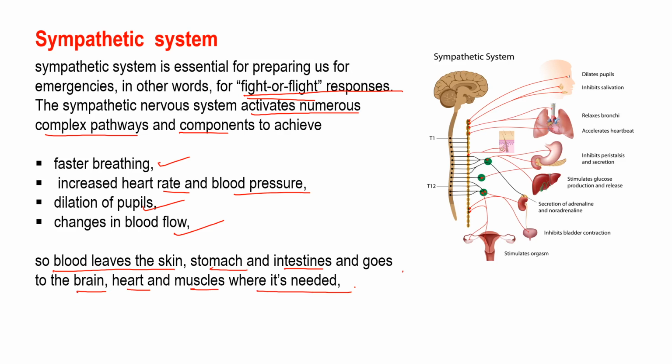Am I clear? So this is a very systematic function, and it is regarded as the fight or flight response because this system makes us ready for any emergency.